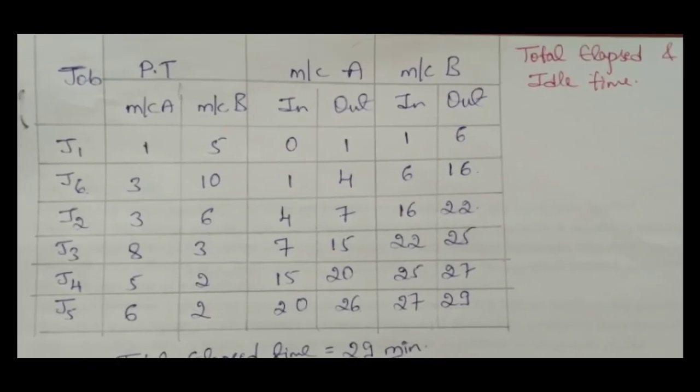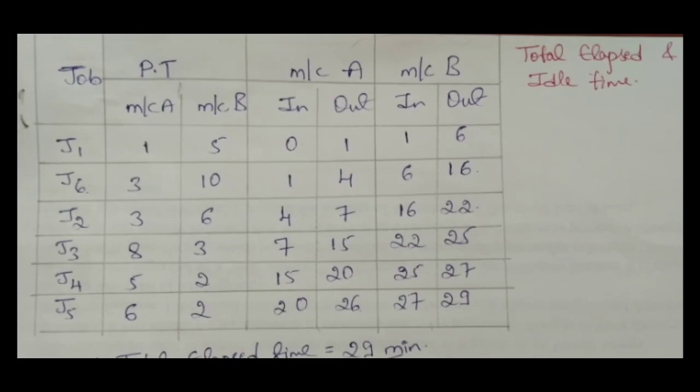First consider machine A. The in time is always 0 because this is the first job. Add the processing time of J1 on machine A: 0 plus 1 is 1, which is the out time. This out time becomes the in time for J6, that is 1 minute. 1 plus the processing time 3 is 4. Next for J2, the in time is the previous out time, 4. 4 plus the processing time 3 is 7.